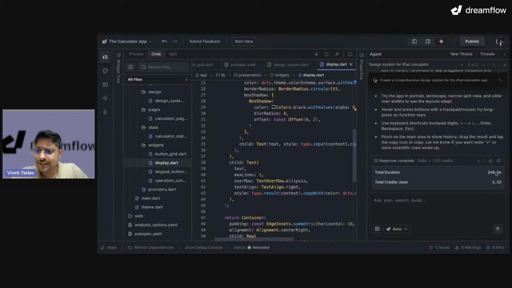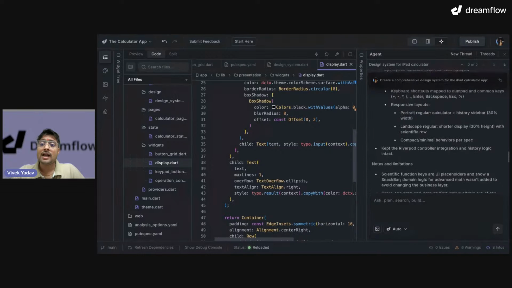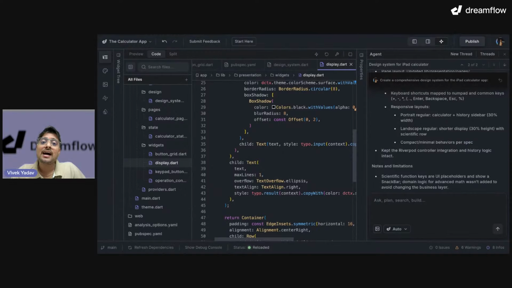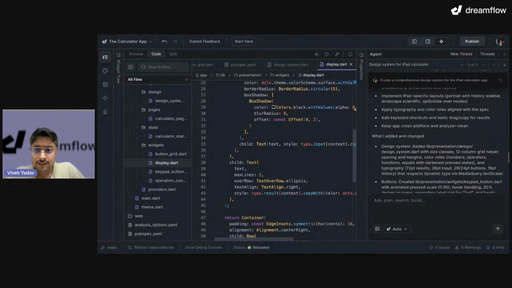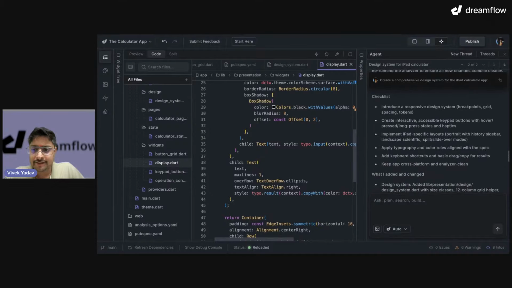It took 248 seconds and 1.53 credits to add the design system, and that is really good. If I did not have Dreamflow and had to do this on my own, I would have to spend at least 3 to 4 days to have the design system in my application. That's good that we have Dreamflow and it is able to do it.